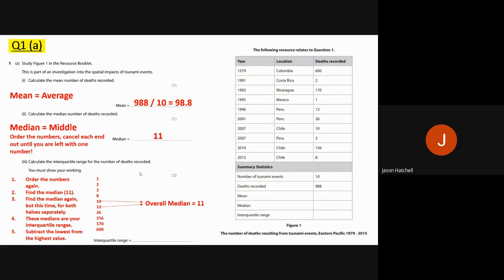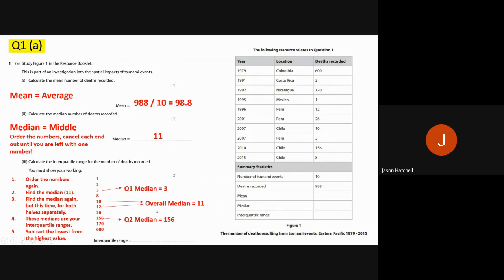And remember, the overall median was 11. I've then got to find the median of this top set of numbers and the median of the bottom set of numbers. So the median of the top set of interquartile range 1 was 3. That's the middle number between 1, 2, 3, 8, and 10. And then the median, or the middle number between 12, 26, 156, 170, and 600 was, of course, 156.